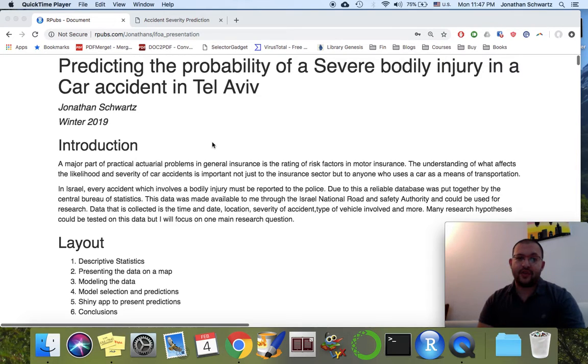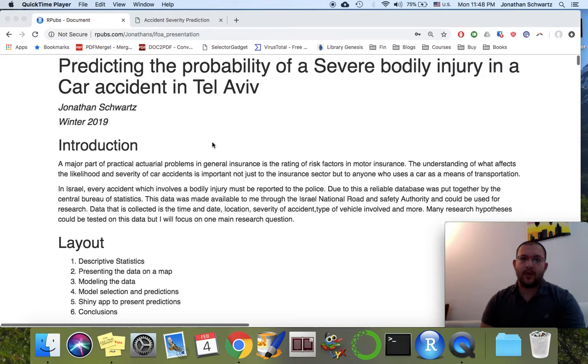Every accident that has a bodily injury in Israel has to be reported to the police, and then a very reliable database can be put together. There's one available from the Central Bureau of Statistics, and this data was made available for me, and basically this project is based on that data.